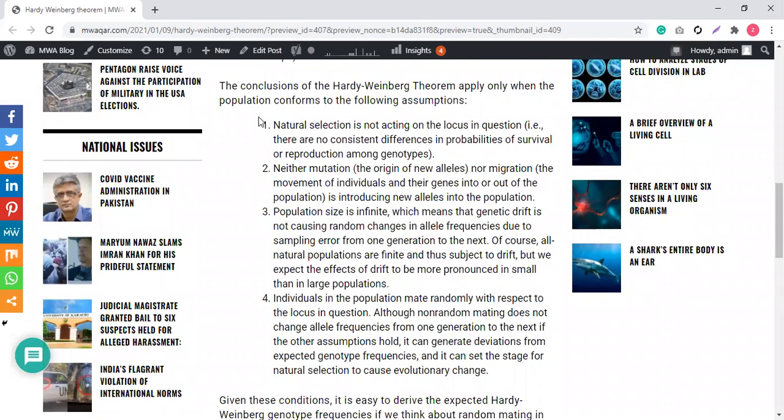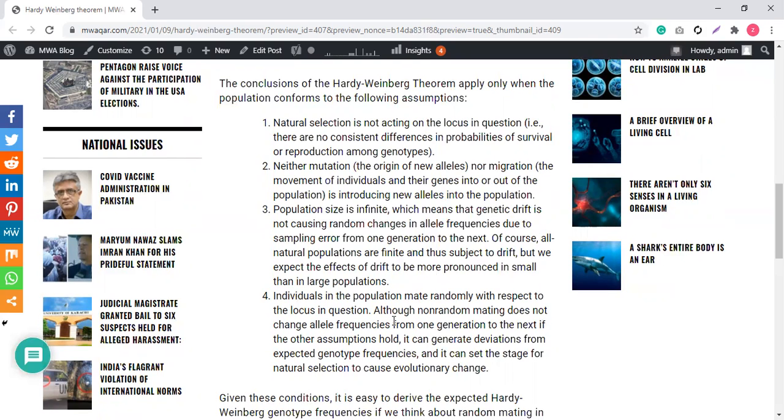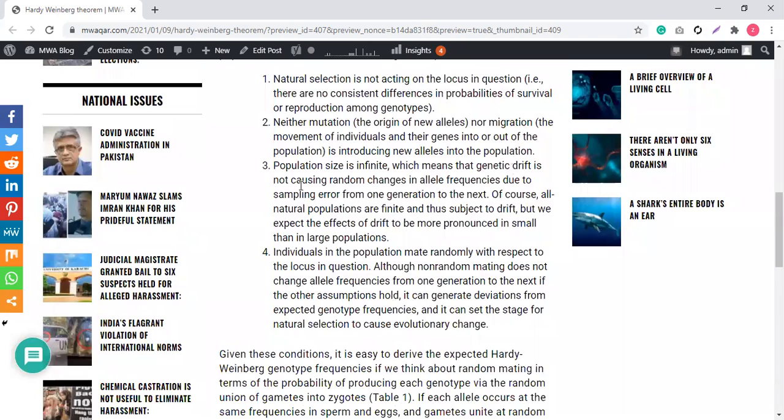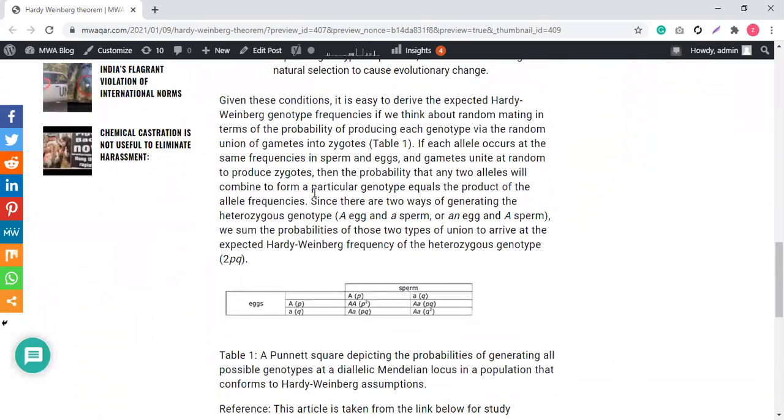If the previous three ideal conditions are fulfilled, then a change in the fourth condition, that individuals don't mate randomly, will have no much effect on the Hardy-Weinberg equilibrium. But the upper three scenarios are a must.